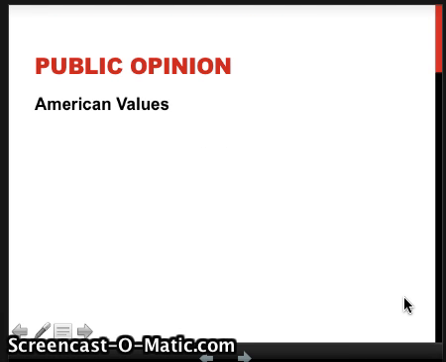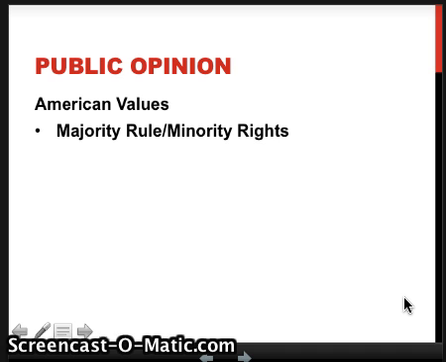Public opinion is all about American values. And these are all about generalizations. None of these things are things that hold fast and true in life 100% of the time. So, in America, we believe in majority rule, but minority rights. The idea that even though the majority may all be white, that doesn't mean white people can just do whatever they want to everybody else.